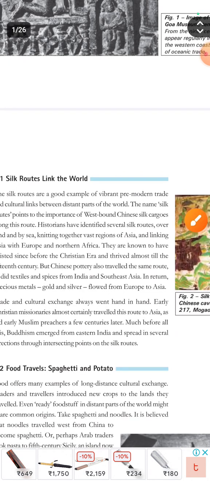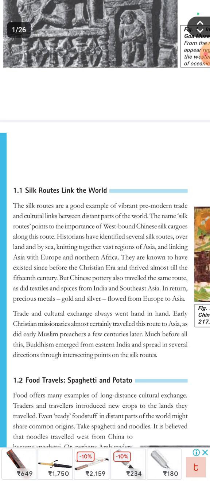Silk routes link the world. How do they do so? This can be a question, and this has already been asked in the board examination. The silk routes are a good example of vibrant pre-modern trade and cultural links between distant parts of the world.